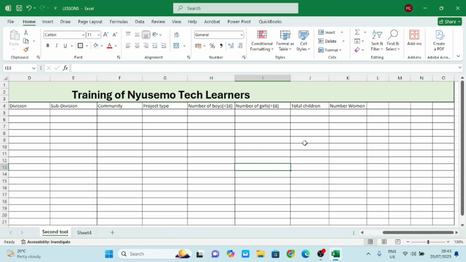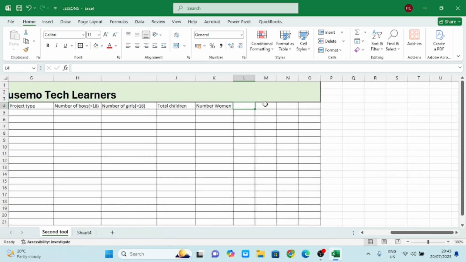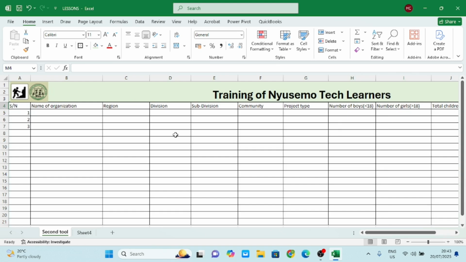So that is it. And then the next item here is number of women. So you can say now greater than 18. Number of men greater than 18. Are you getting now? You can move across here and also say number of girls who are IDPs, number of boys who are IDPs. You can just move in that manner.